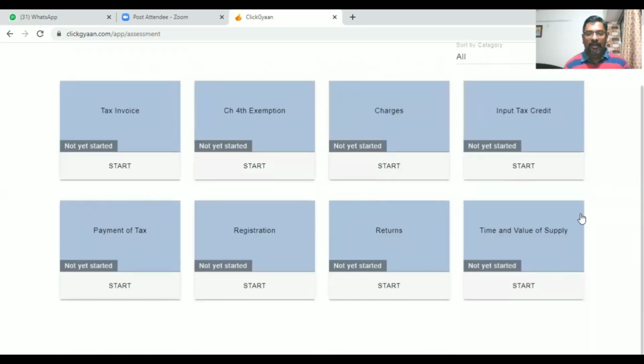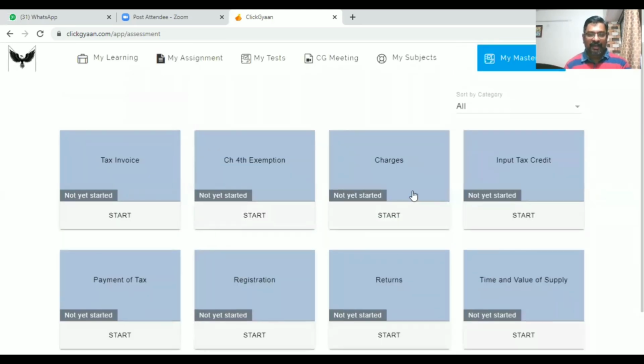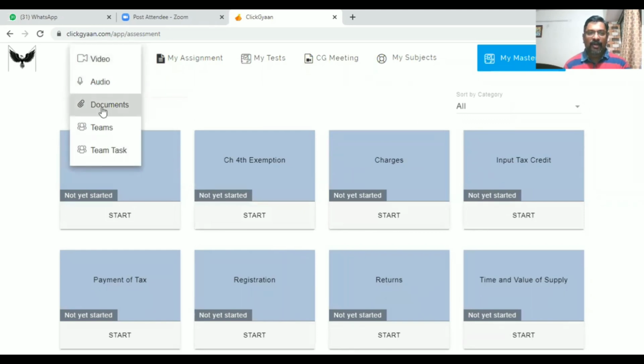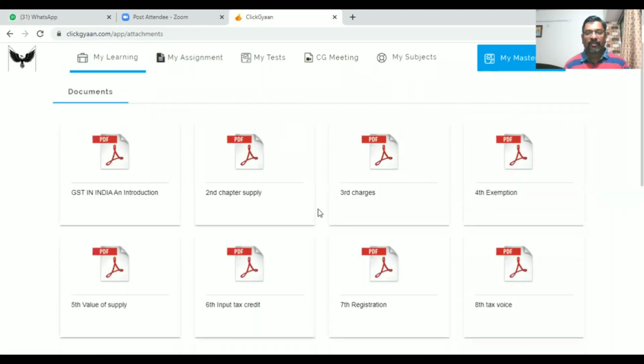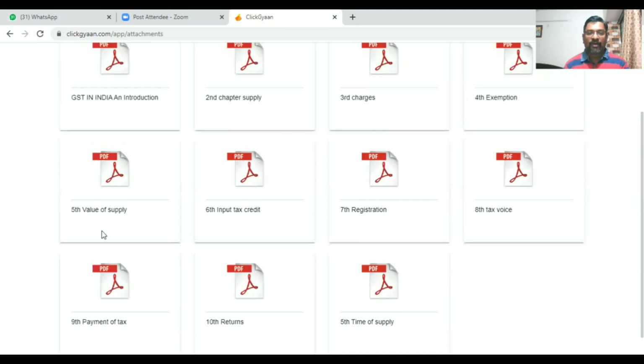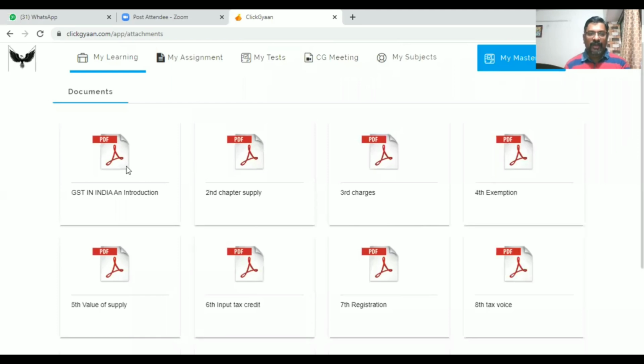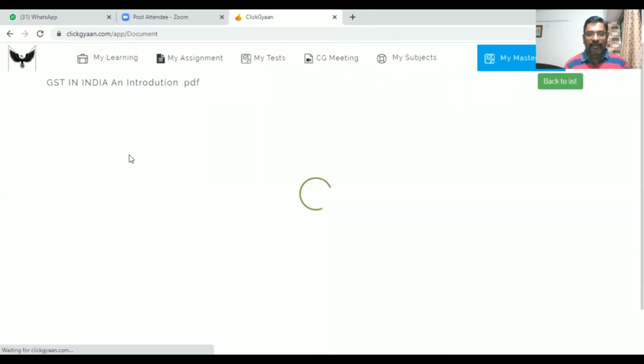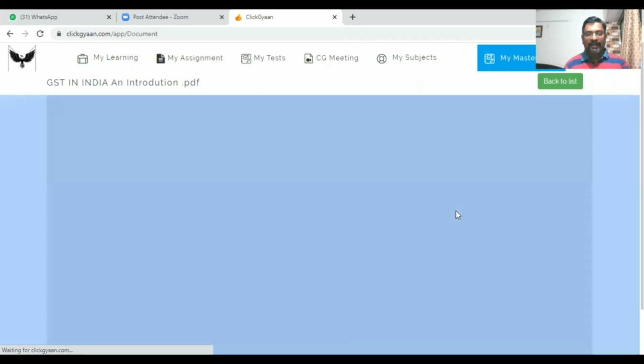You will be getting a test that is highlighted. So you have to take the test, or you can complete all the videos and take the test. And if you are looking at documents, if you want the supporting document, there is a supporting document for each chapter. Now, if you click on it, for example, GST in India introduction, it will open, and you will get the document available. This document is also available on the ICA website.